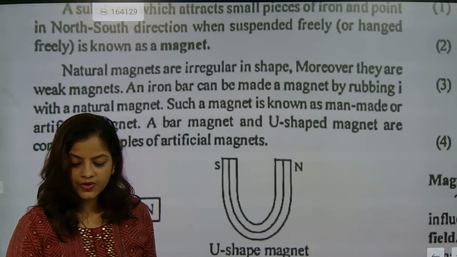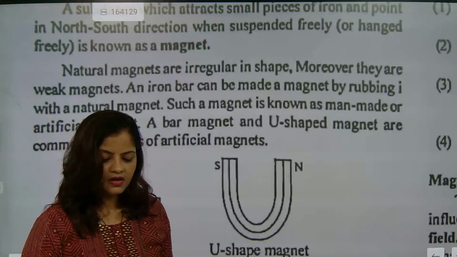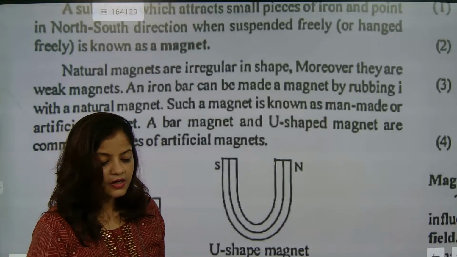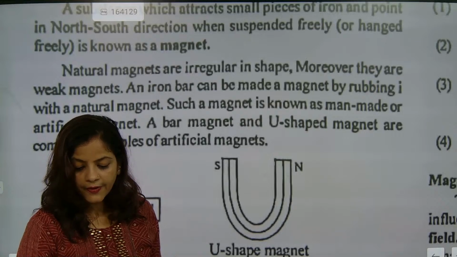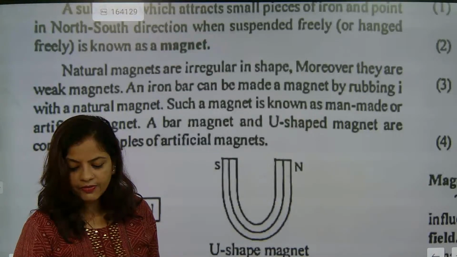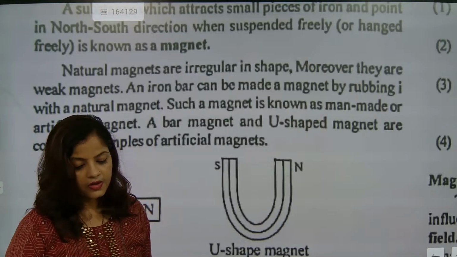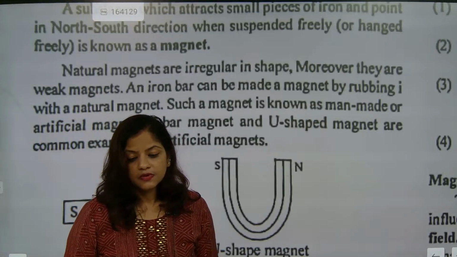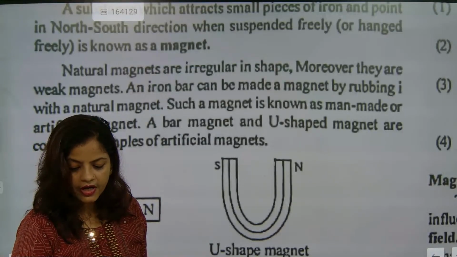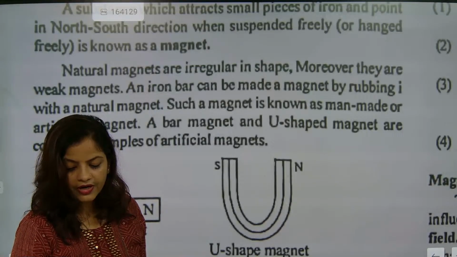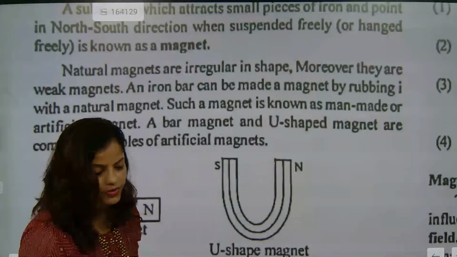So please check this one out. Did you understand this part? So permanent magnet and temporary magnet, did you understand this? So when will a magnet be permanent and when will a magnet be temporary? Yes, so that's what is about permanent magnet and temporary magnet. I hope you might have understood it. So now we will go for the next one.